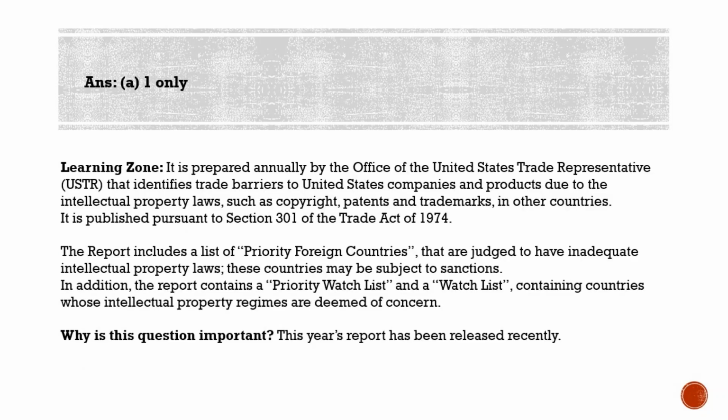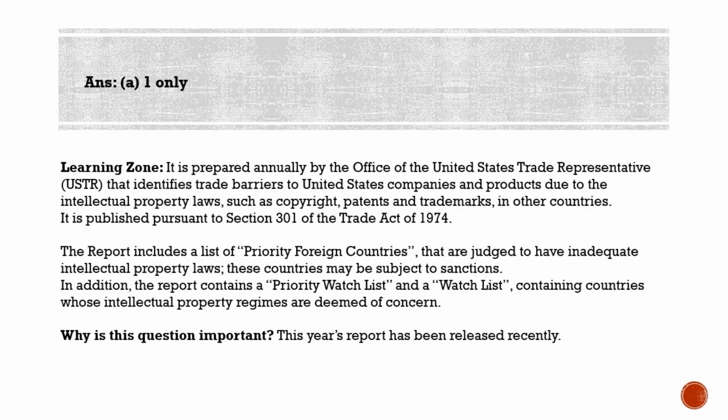The Special 301 Report, the 301 is a section number of the US IPR law, and the report is released annually by the United States Trade Representative, USTR. This report identifies trading partners that do not adequately or effectively protect and enforce intellectual property rights or otherwise deny market access to US innovators and creators that rely on protection of their IP rights.